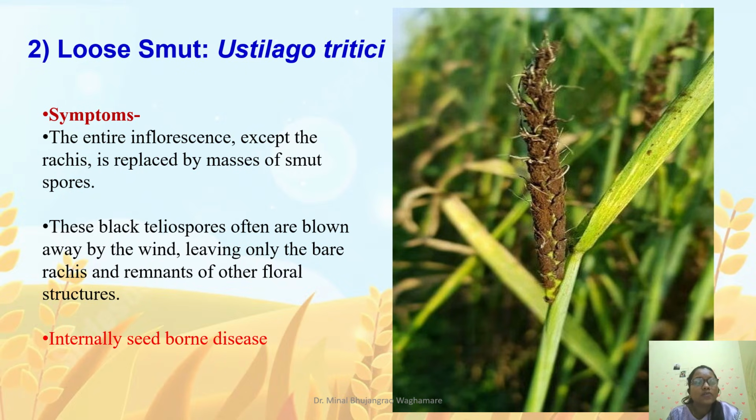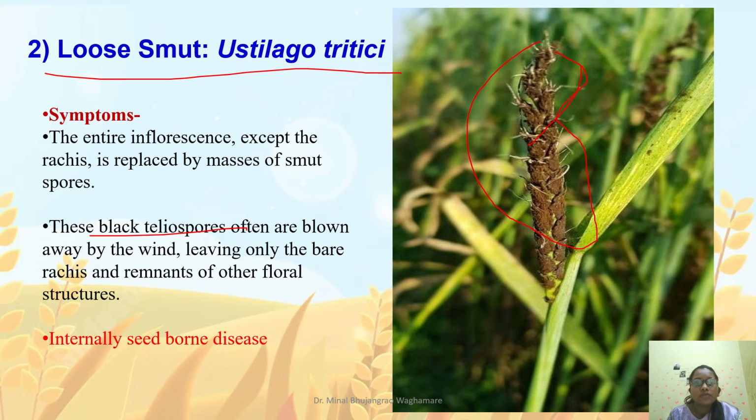Coming to the next important disease, that is loose smut. We have covered all three rusts of wheat in depth. Now we will see our next disease, loose smut of wheat, and the pathogen is Ustilago tritici. In this, the major symptom we see is that the entire inflorescence except the rachis gets covered by powdery blackish masses of smut spores. This powdery mass contains the spores, that is completely teliospores, which are blown by the wind.